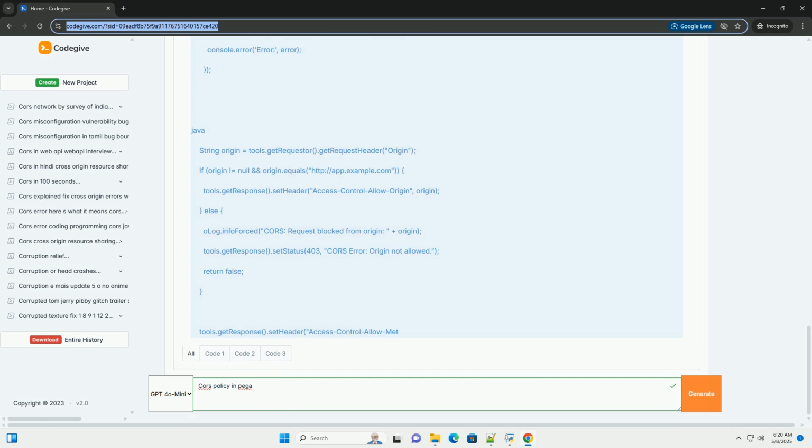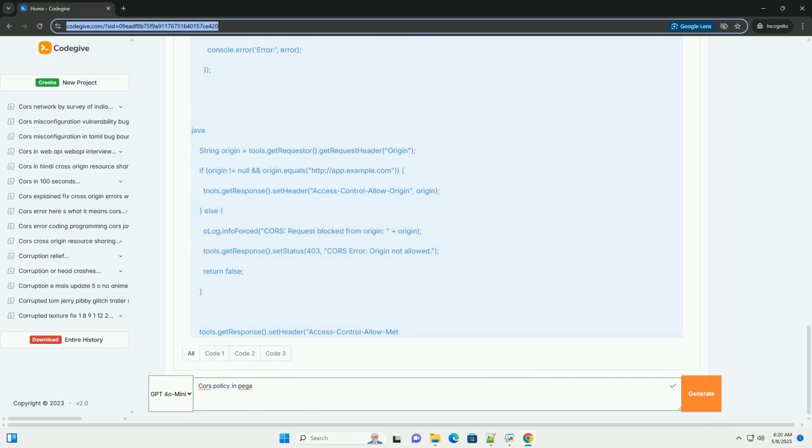Preflight requests: a preflight request is sent when the request is not considered simple. This typically happens when the method is not GET, HEAD, or POST, the content type is not one of the allowed types, custom request headers are included, or Access-Control-Allow-Credentials is needed. Before sending the actual request, the browser sends an OPTIONS request to the server to determine if the cross-origin request is allowed. This OPTIONS request includes the Origin, Access-Control-Request-Method, and Access-Control-Request-Headers.